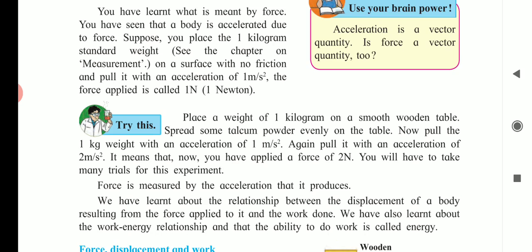We have learned about the relationship between the displacement of a body resulting from the force applied to it and the work done. We have also learned about the work-energy relationship and that the ability to do work is called energy. Now the relationship between force, displacement and work we will see in our next lecture.